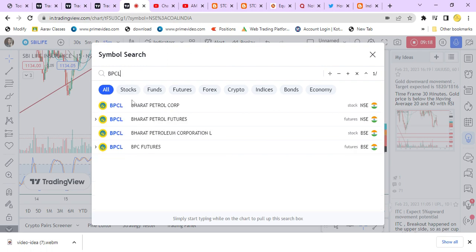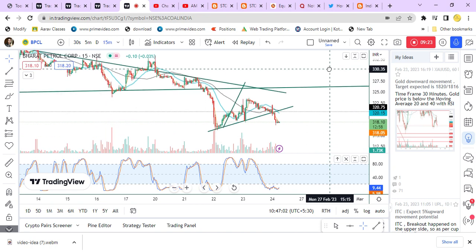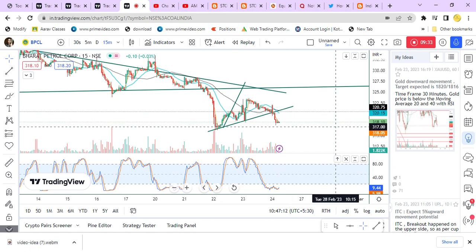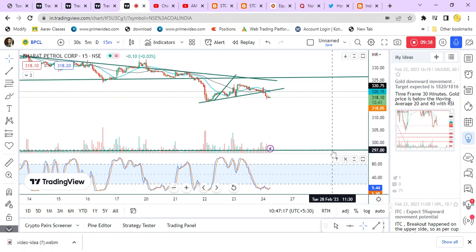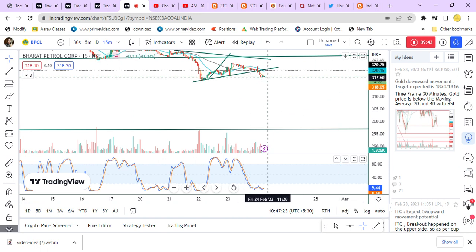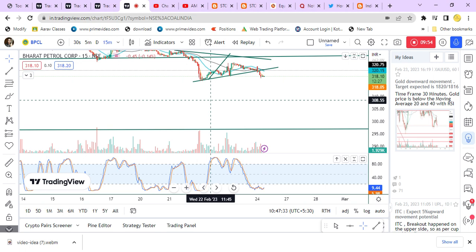BPCL is also inside this line. A breakout happened below this trend line, and you can see all the moving averages are breaking out of this trend line. So we expect a downtrend, and the next target is 297, and the second target is 285 something. This line, 324, acts as the stop loss. This acts as the new call or continuation of the call.